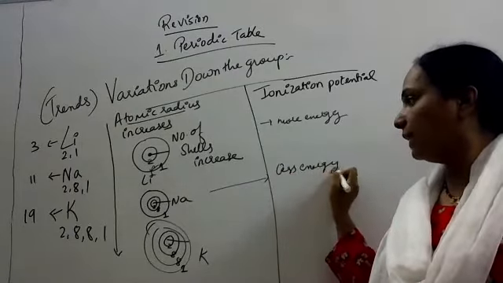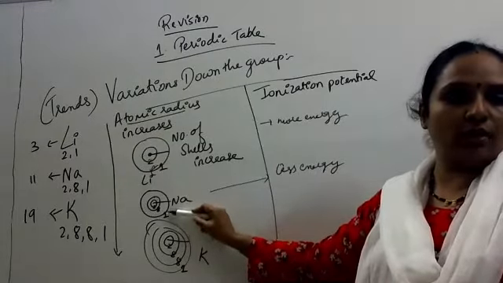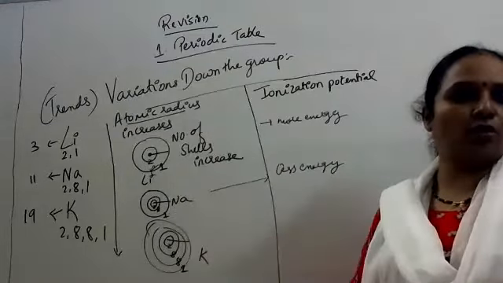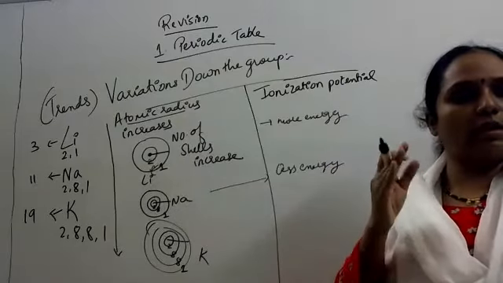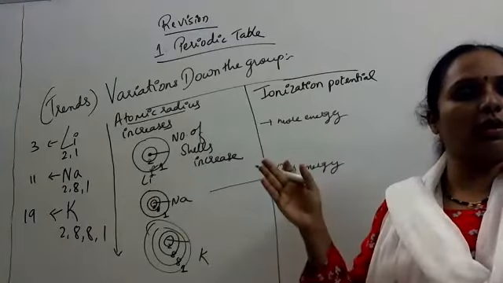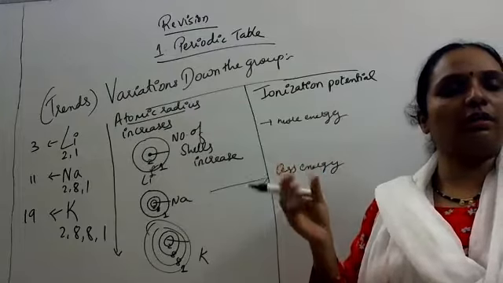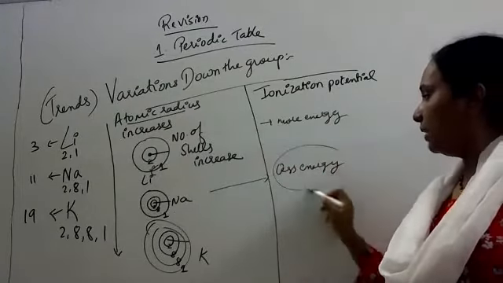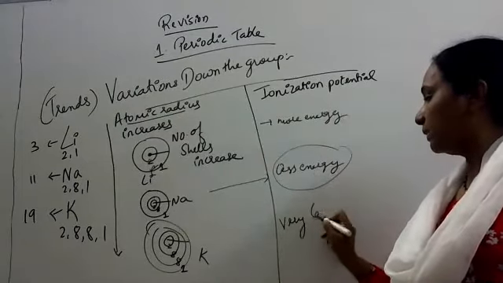Why will it require less energy? Because the distance of the third shell from the nucleus increases. As the distance increases, force of attraction decreases. As the electron moves far away from the positively charged nucleus, the distance increases, and force of attraction decreases, so the electron can be easily removed. So less energy is required, less ionization potential, and here it is very less.